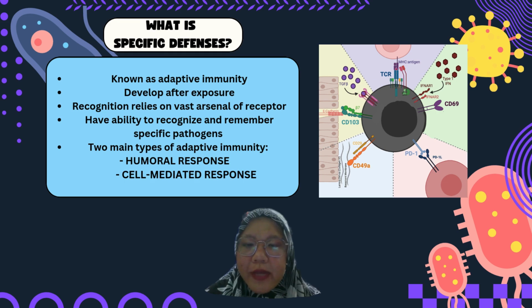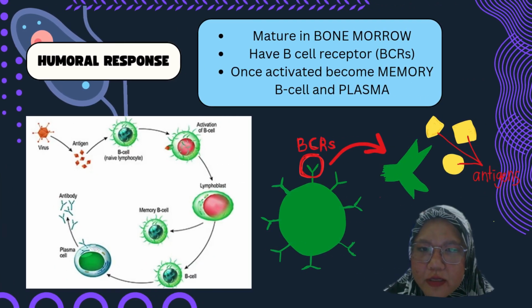So there are two main types of adaptive immunity. First is humoral response, which involves the production of antibodies by B lymphocytes. And second is cell-mediated response, which involves the activation of T lymphocytes. Okay, humoral response. Humoral response involves B cells. B cells mature in the bone marrow. B cells have B cell receptors known as BCRs.